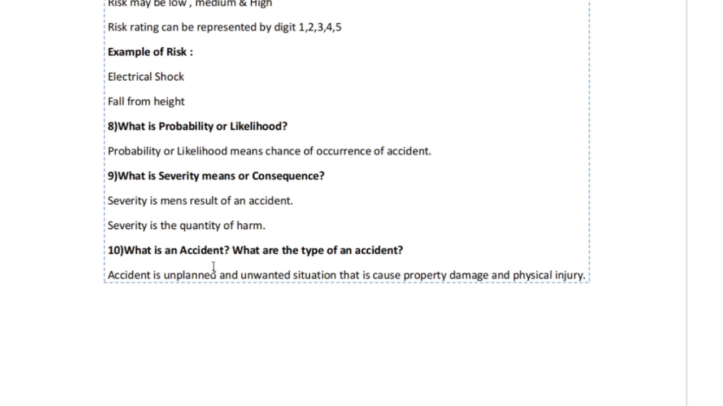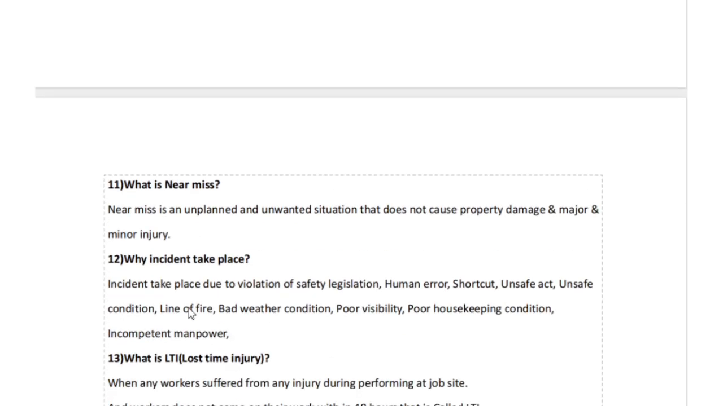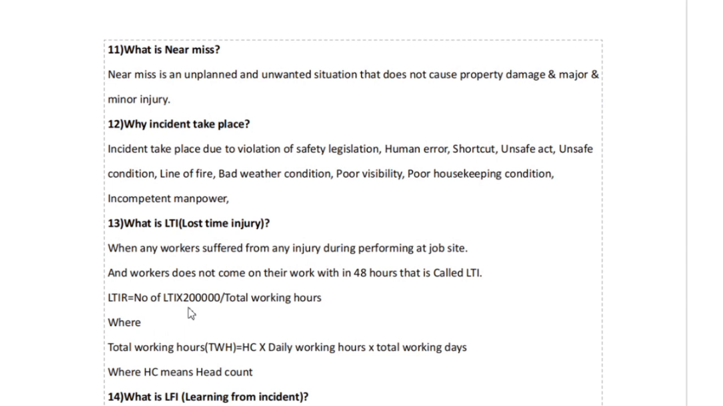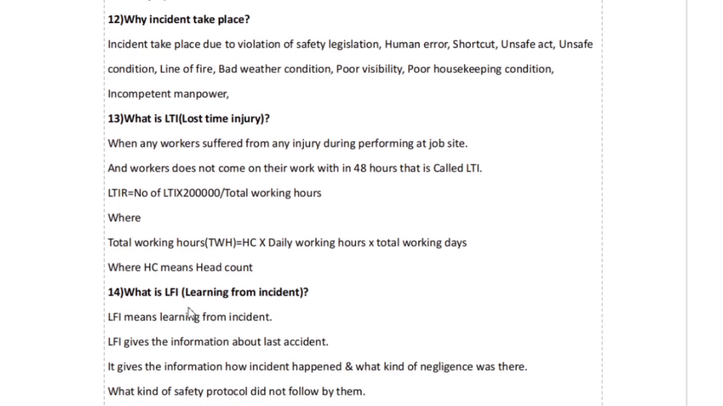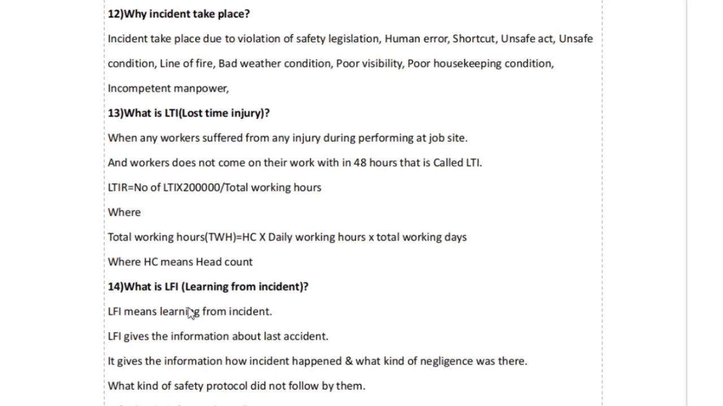What is an accident and what are the types of accident? An accident is an unplanned and unwanted situation that causes property damage and physical injury. What is a near miss? A near miss is an unplanned and unwanted situation that does not cause property damage or major and minor injury.